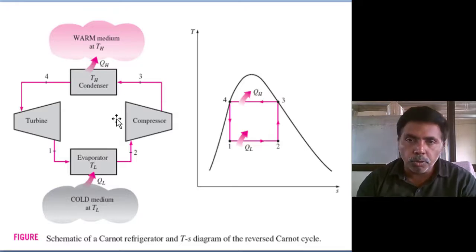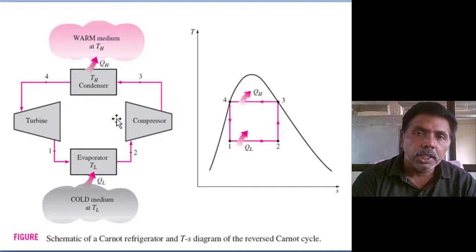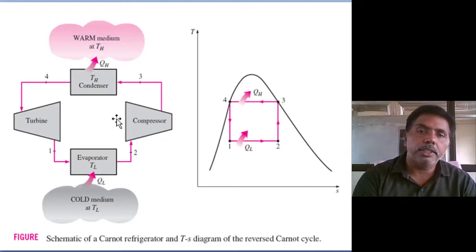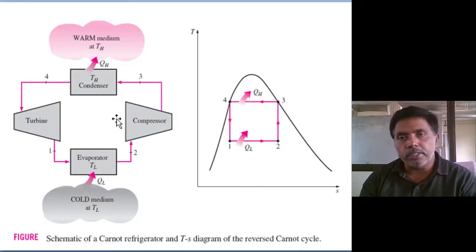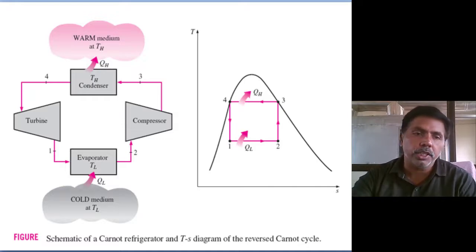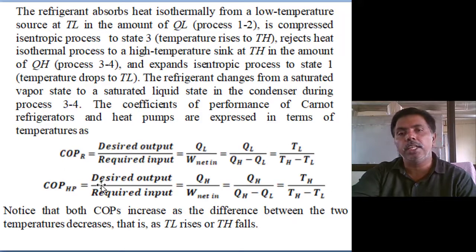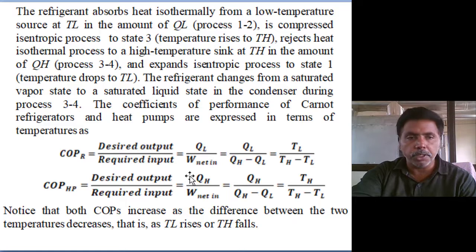Because in refrigeration, we want to maintain a larger temperature difference. The evaporator coil maintains minus 5 degrees, and the ambient is 40. In air conditioning, the evaporator coil maintains 16 degrees, where air conditioning is required, and the ambient is 40. So delta T is reduced. So the air conditioning COP is always higher than the refrigeration COP, from the equation itself.